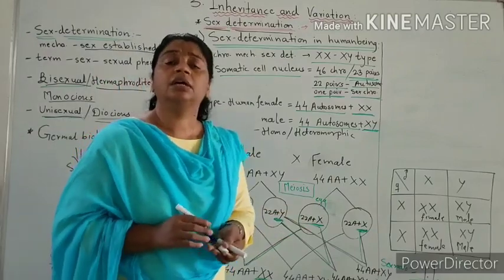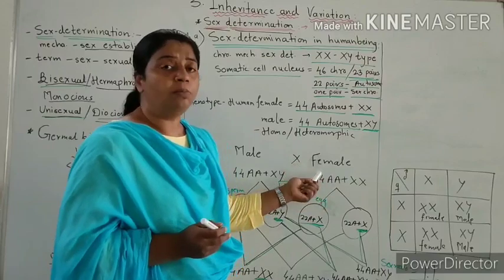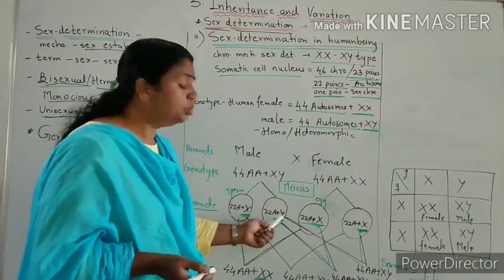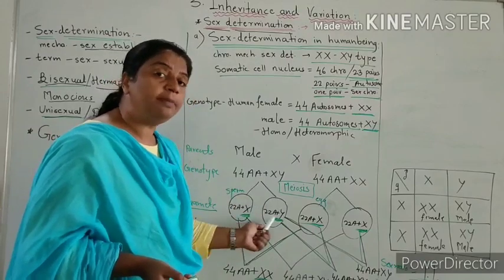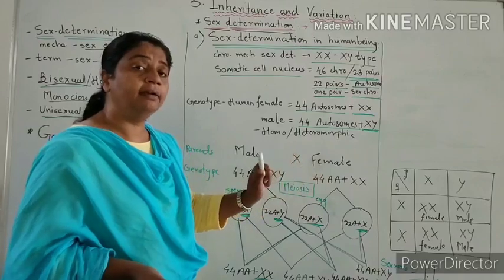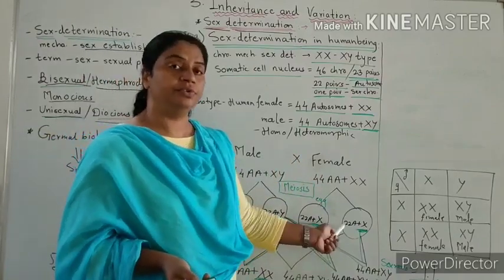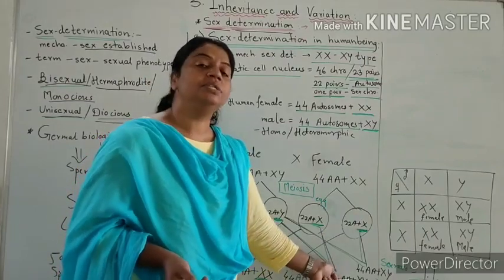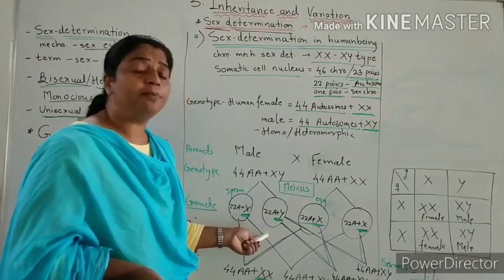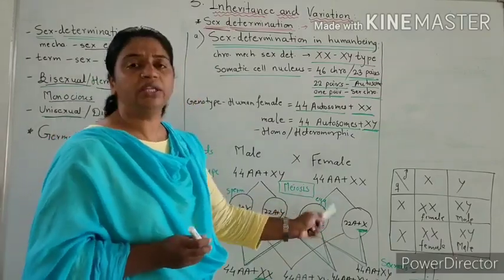Here, the heterogametic condition. The female is homogametic, but the human male is heterogametic, producing two types of sperm. When X type of sperm fertilizes any egg, it produces a female child. When Y type of sperm fuses with any egg, it produces a male child. Which type of sperm fertilizes the egg is important, not the egg.